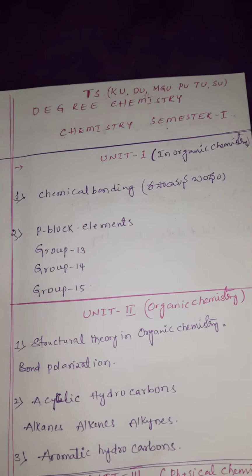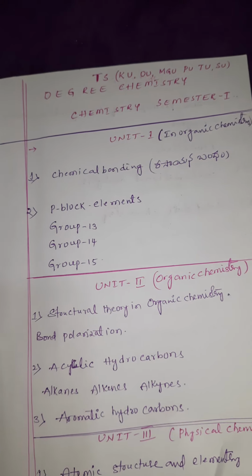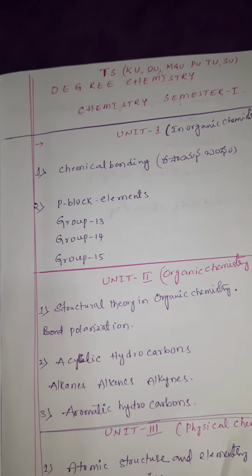Fourth unit, general chemistry. That is the general principles of inorganic qualitative analysis. Second one is isomerism. Third one is conformational analysis. And fourth one is solid state chemistry. So out of 4 units, let us take the first unit. That is unit number 1, inorganic chemistry, chemical bonding.